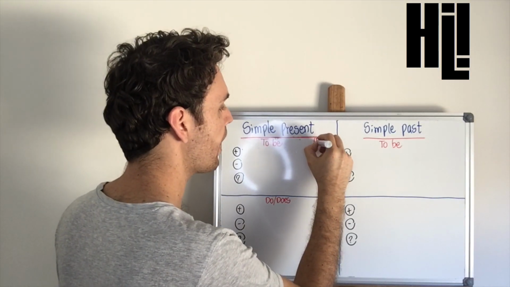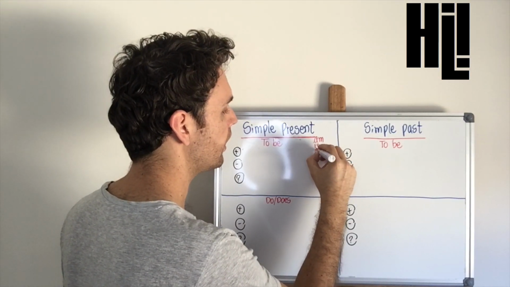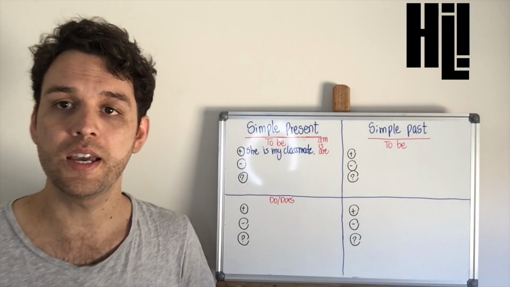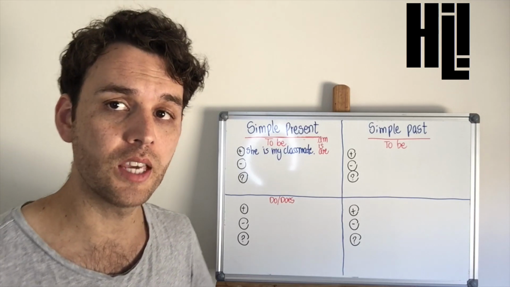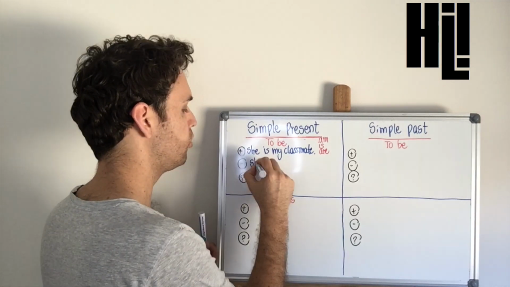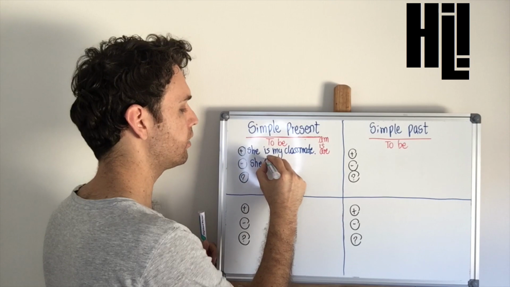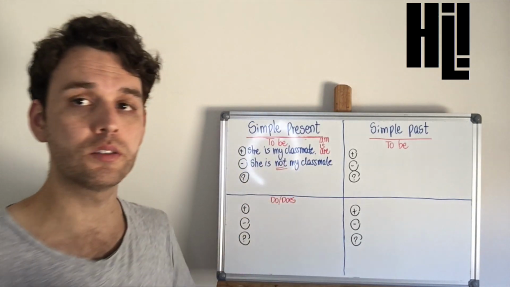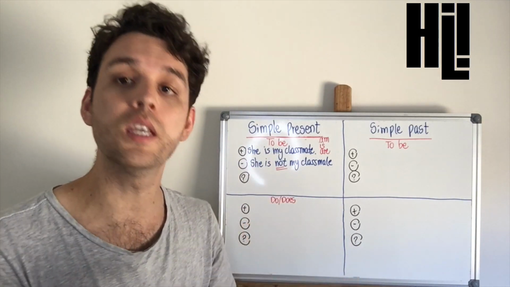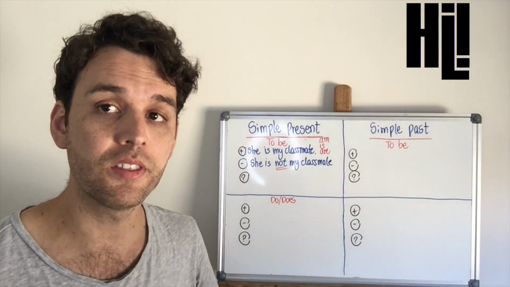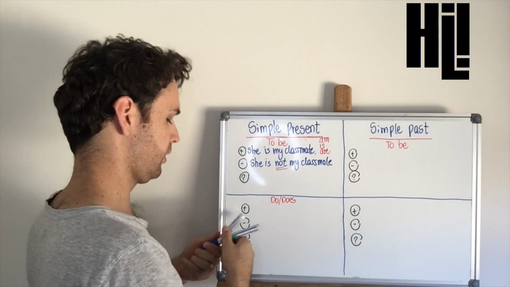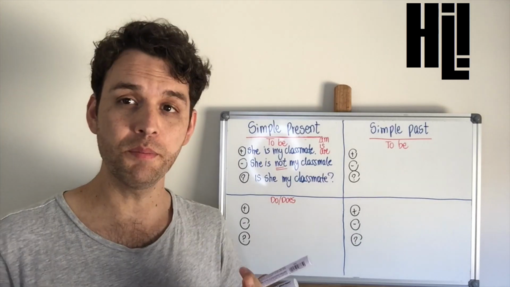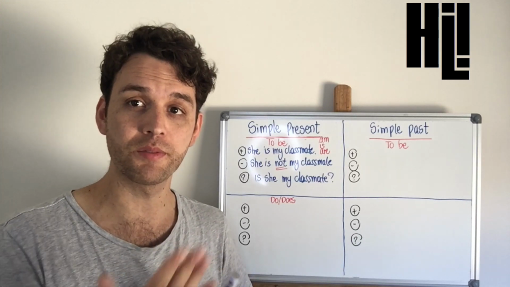We have am, is, and are. I am going to give you an example with one of them. She is my classmate. In the case of a negative sentence, what we do is add not. She is not my classmate. The only thing we do when we want to transform one affirmative sentence into negative. And then we have the interrogative form, which is: Is she my classmate?